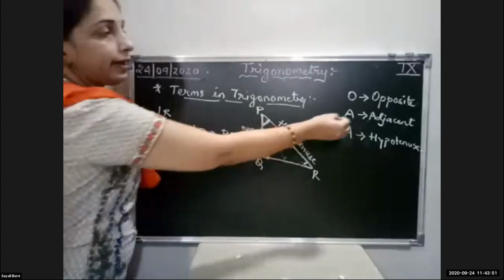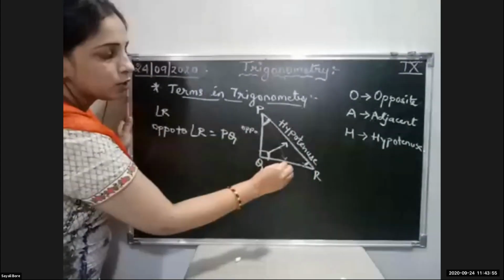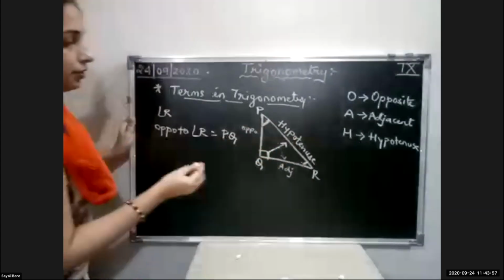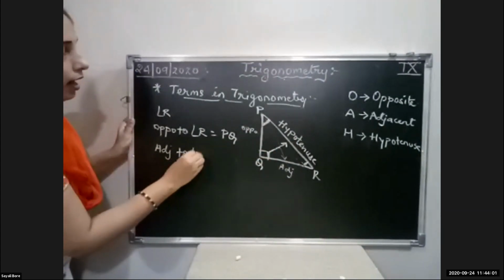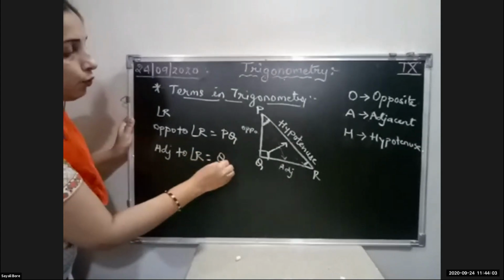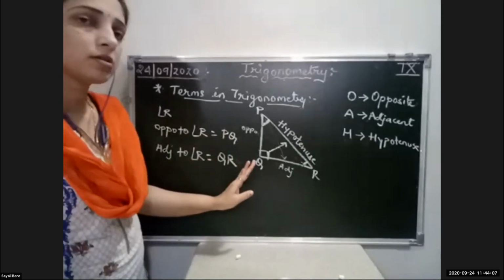Now what remains? Adjacent. Only one side is remaining, so this will be your adjacent. So adjacent to angle R equals QR. Nothing is difficult, students.